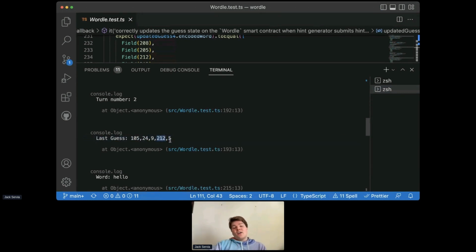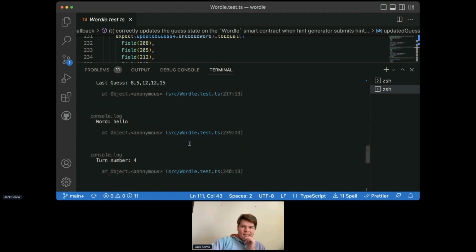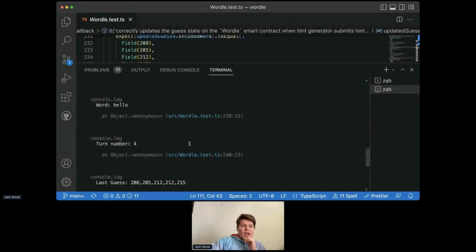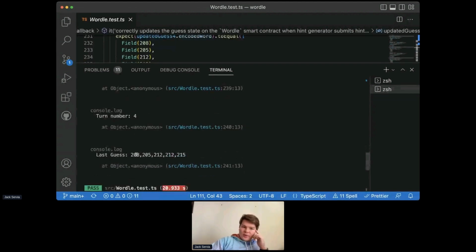We can also see that L over here, exile and hello both have L as the second to last letter. This 12 means L, but now we have 200 added to it. And so your front end could use this information to color the tiles correctly. And then we go back and forth a few times until eventually we guess hello and we get the correct values.